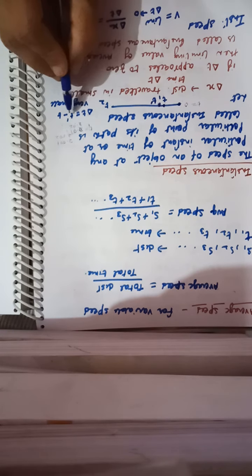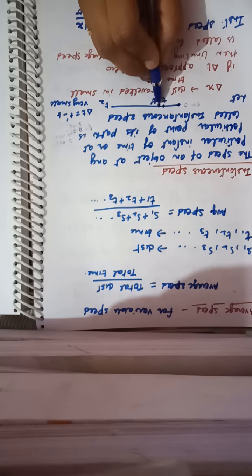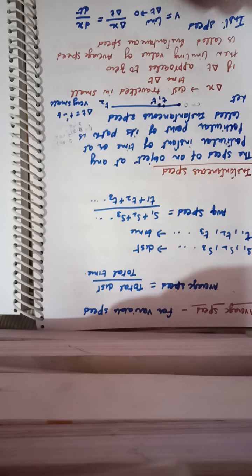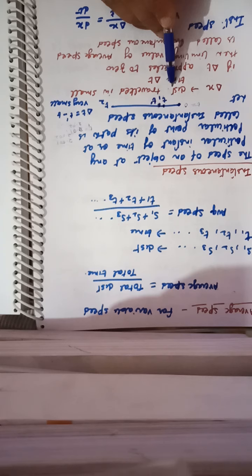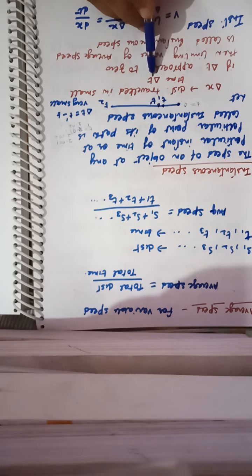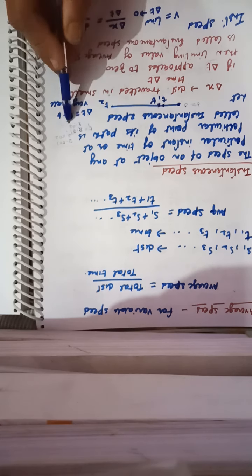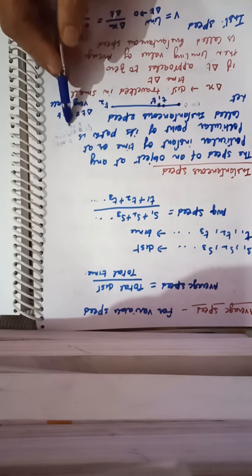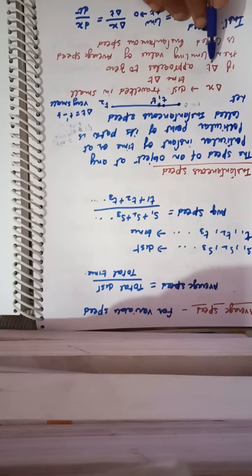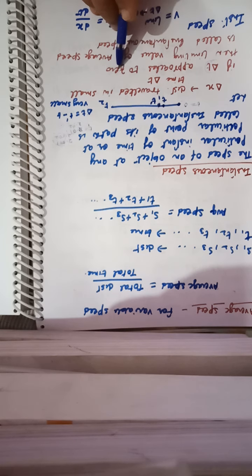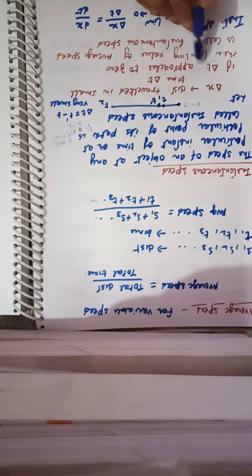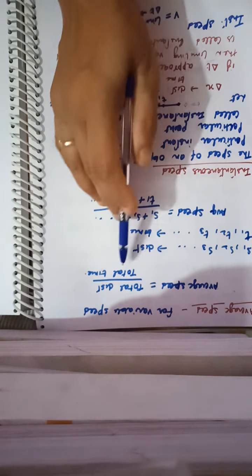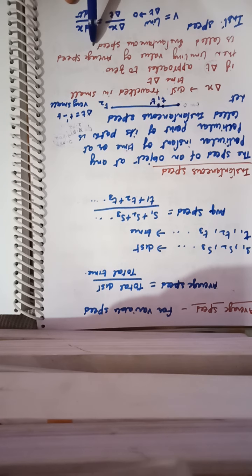So when the time interval is very small, we can consider that the speed at the time t1 will be the same as the speed at t dash. So in that particular case, if delta x is the distance traveled in a small time delta t, और डेल्टा टी की वैल्यू 0.001, अगर आप ये जो टाइम इंटरवल निकालेंगे यहाँ से तो वो 0.001 आ रहा है, यहाँ पे 0.01 आ रहा है, वो बहुत ही स्मॉल टाइम है. तो we can say that delta t approaches to 0. So in that particular case, when delta t, the time interval, is very small and approaches 0, then the limiting value of the average speed is known as instantaneous speed.